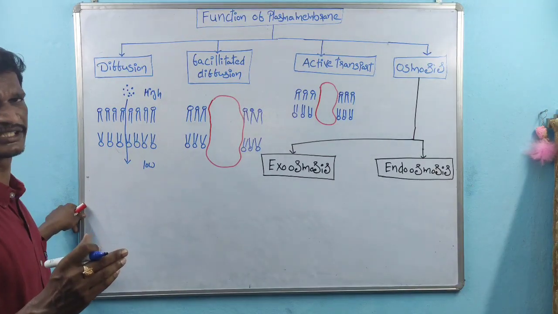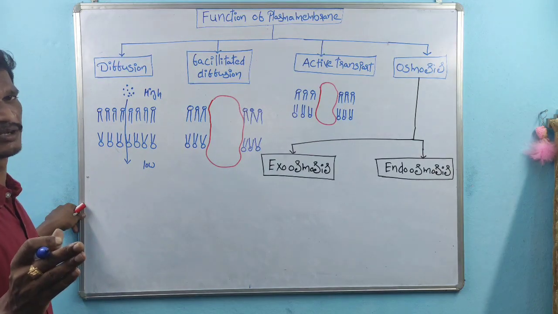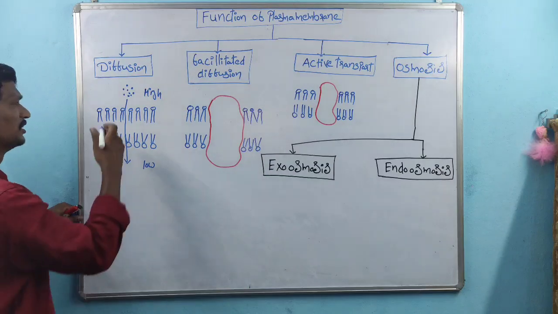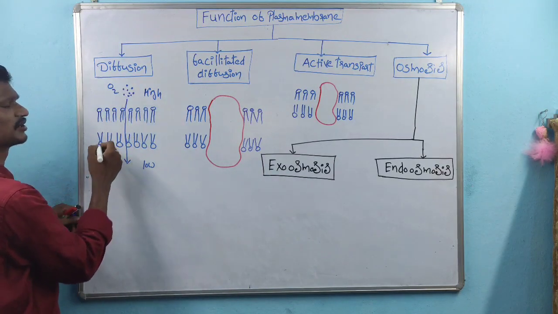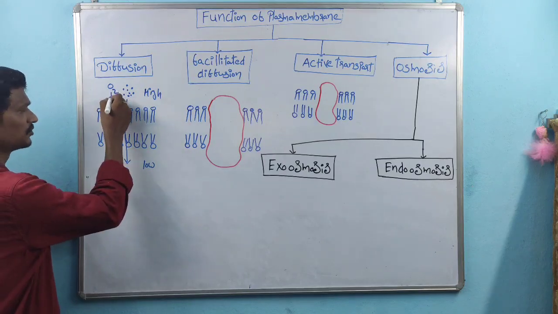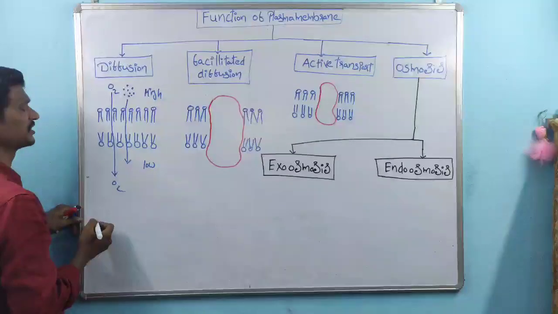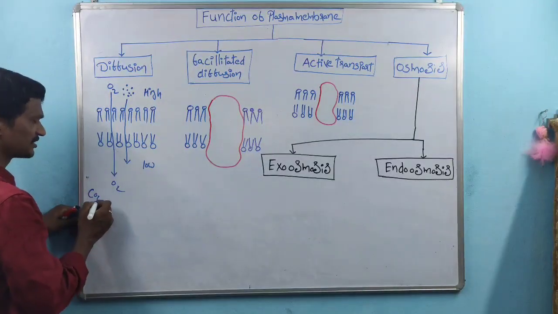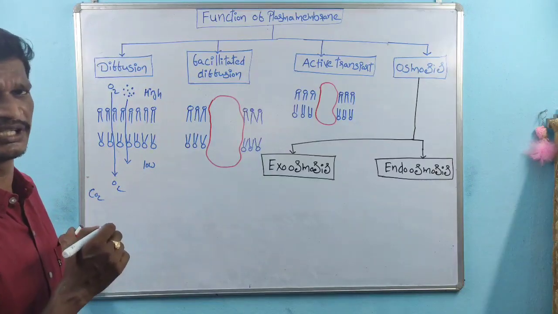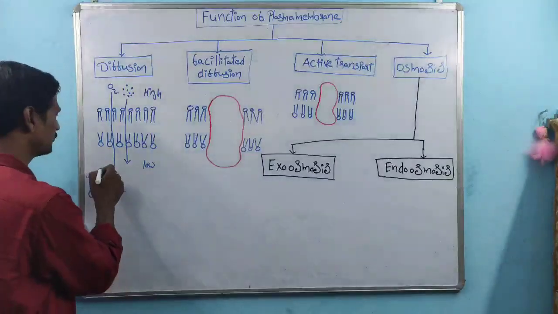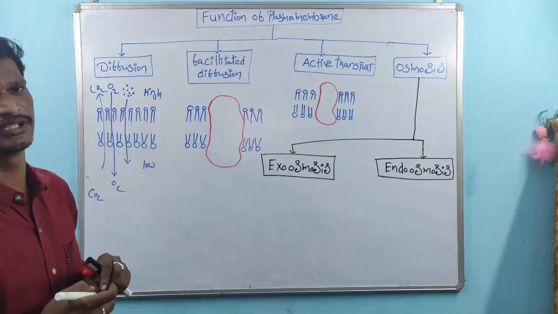We all know gas exchange is majorly done by the diffusion process. For suppose this is outside the cell and this is inside the cell. Here there is a high concentration of oxygen molecules, and oxygen molecules are transported from outside to inside. Inside the cell there is a high concentration of carbon dioxide, and that carbon dioxide is transported from inside the cell to outside the cell.